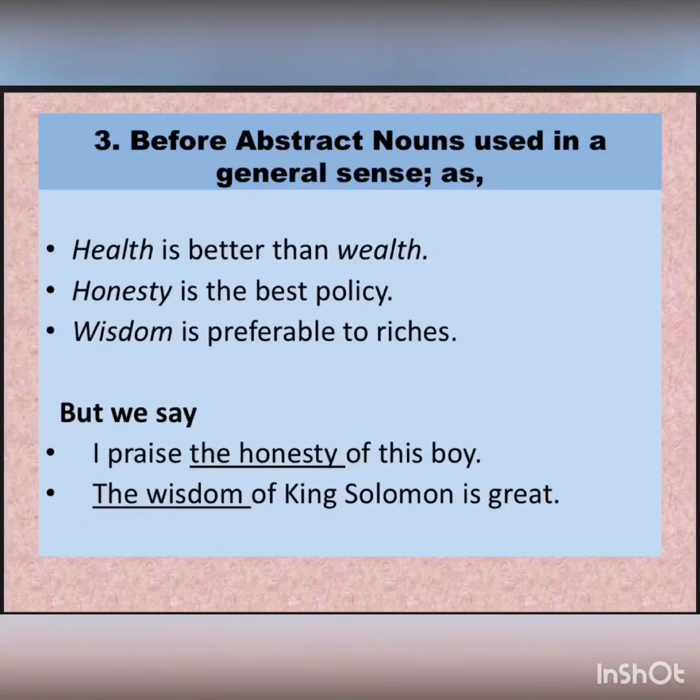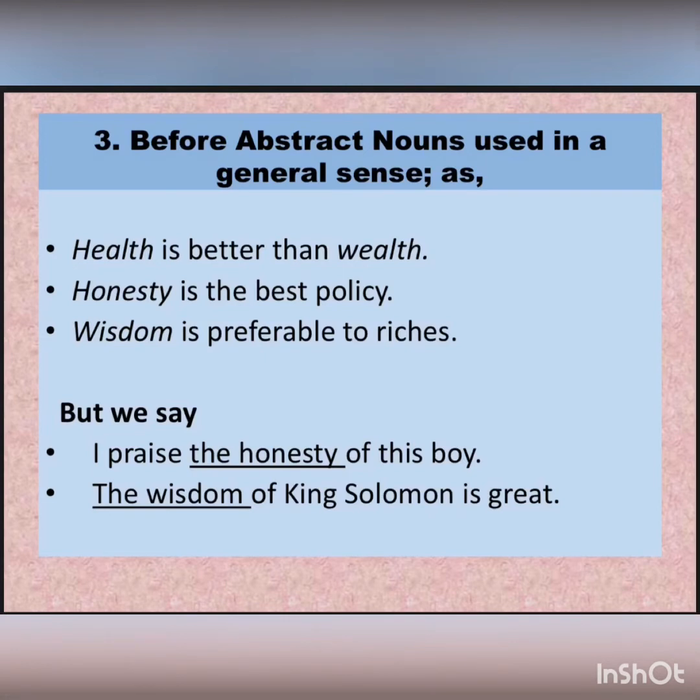We do not use the articles before abstract nouns when they are used in a general sense. Now you know what an abstract noun is, right? Things which we cannot see and touch but only think of, those are called abstract nouns. So for example, health is better than wealth. Honesty is the best policy. Wisdom is preferable to riches. Now in these sentences, health, wealth, honesty and wisdom are abstract nouns. And if you notice in each sentence, it is being used in a general sense.